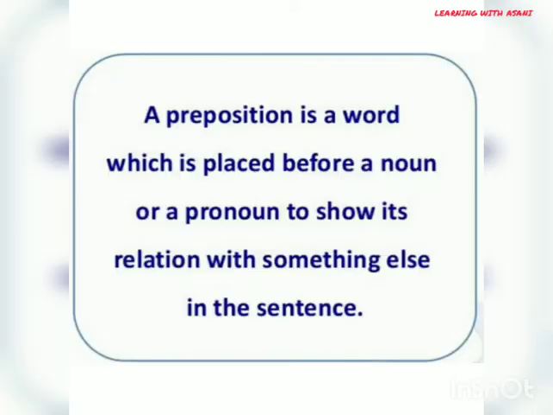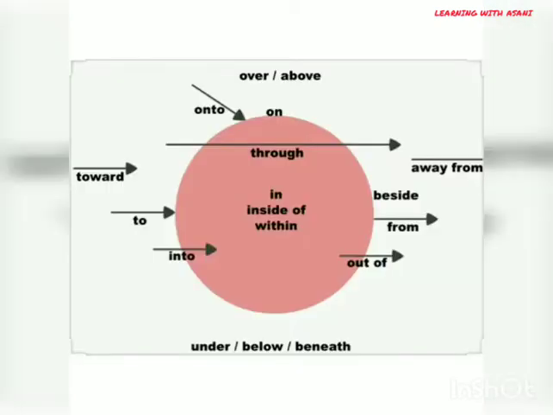So, a preposition can be defined as a word which is placed before a noun or a pronoun to show its relation with something else in the sentence. In the next slide, we will come across different prepositions: over, above, on, onto, through, in, inside, within, beside, from, out of. Prepositions are divided into three different types depending on three situations.